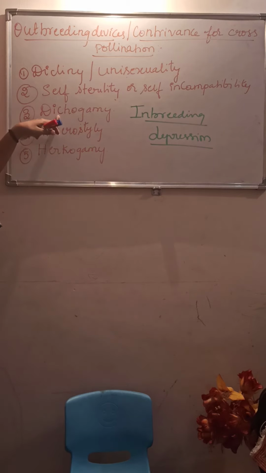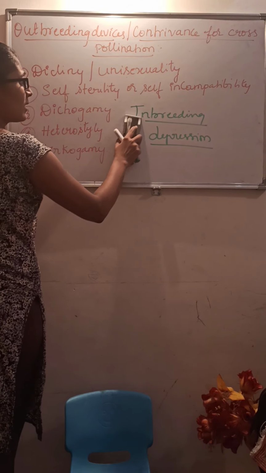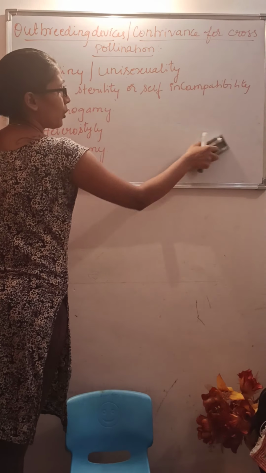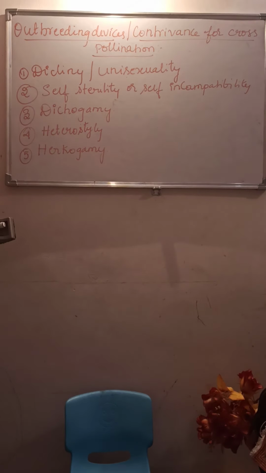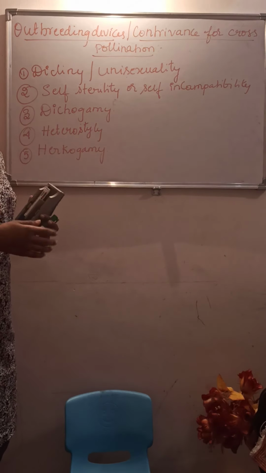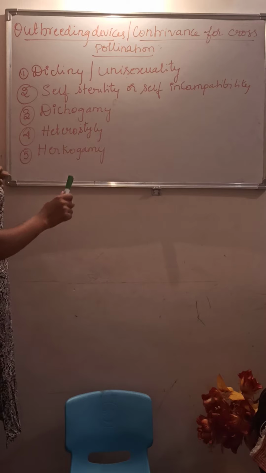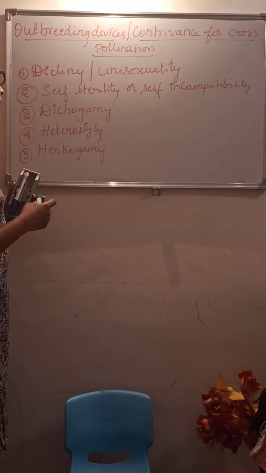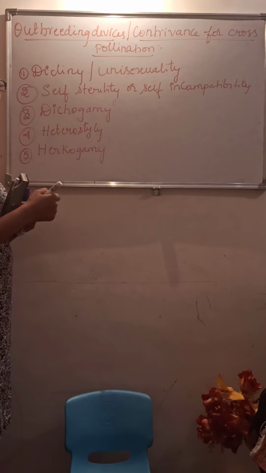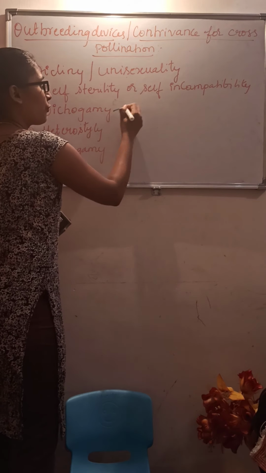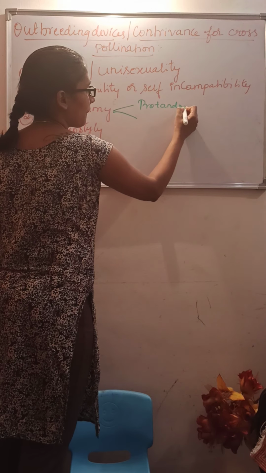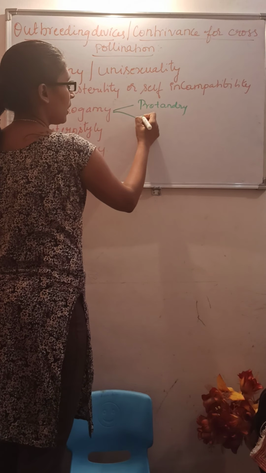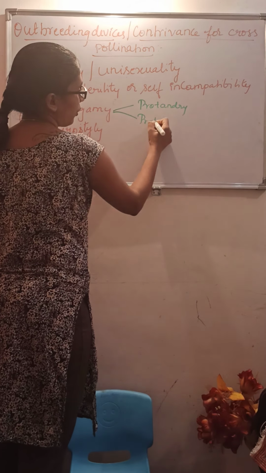Next is dichogamy. In dichogamy, the androecium and the gynoecium mature at different times. Di means two, gamy refers to gametes. This is of two types, protoandry and protogyny.